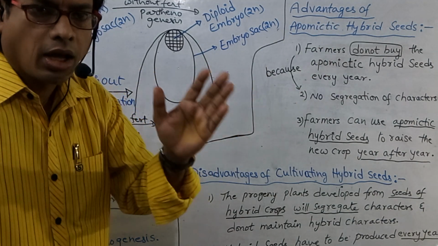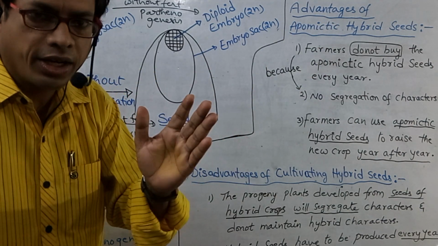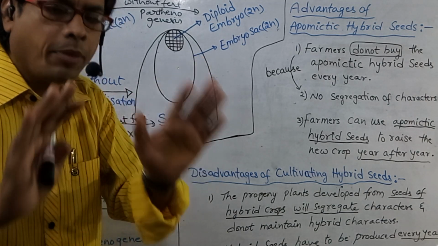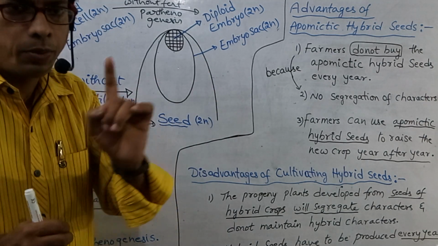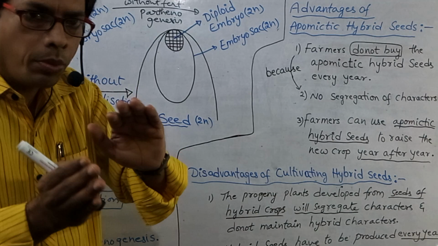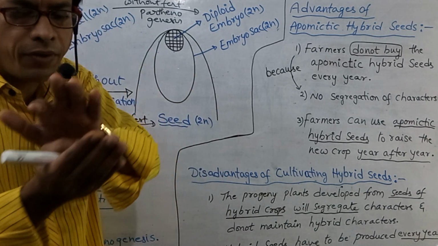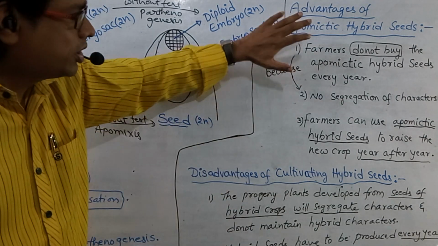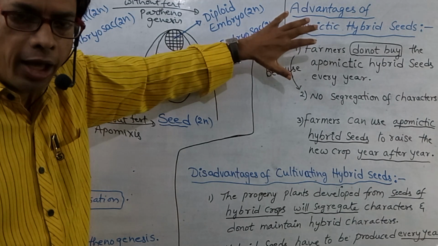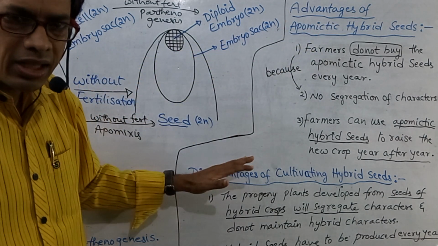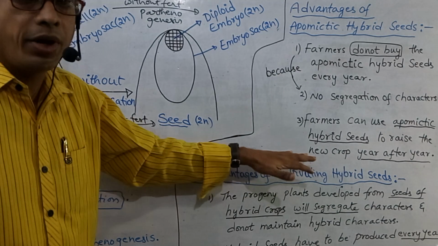Don't get confused, my dear students. Apomictic hybrid seeds are different from hybrid seeds. That point you have to remember.